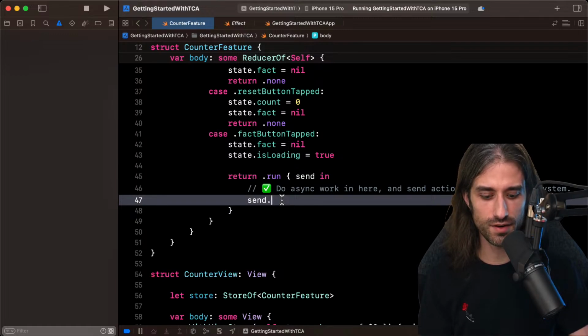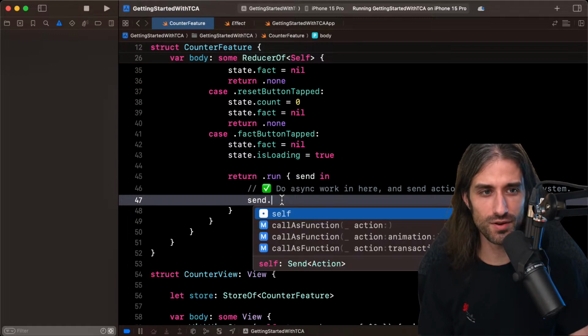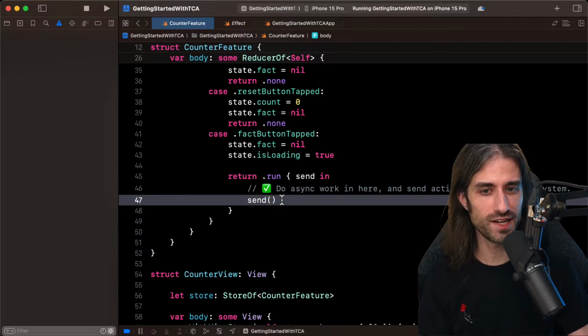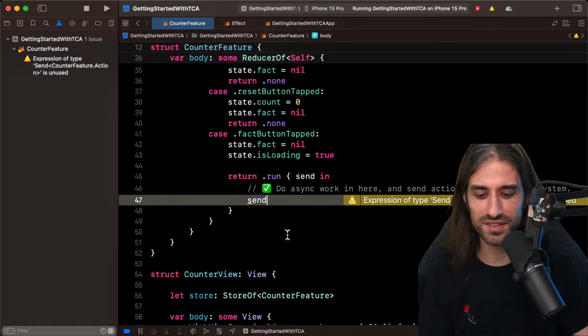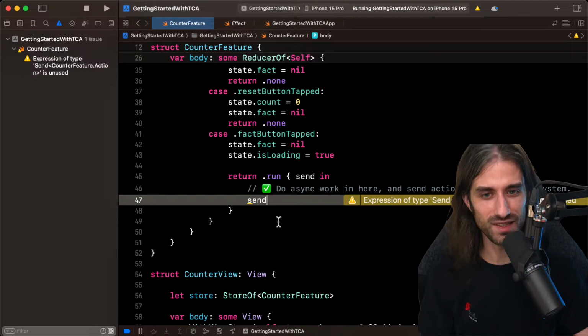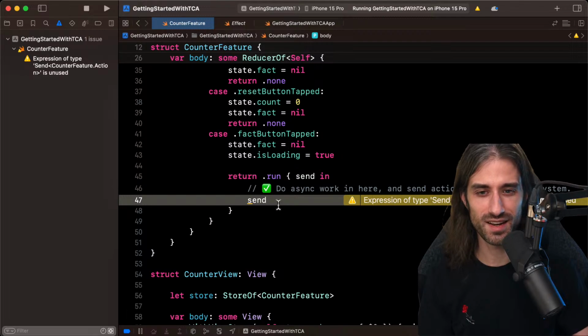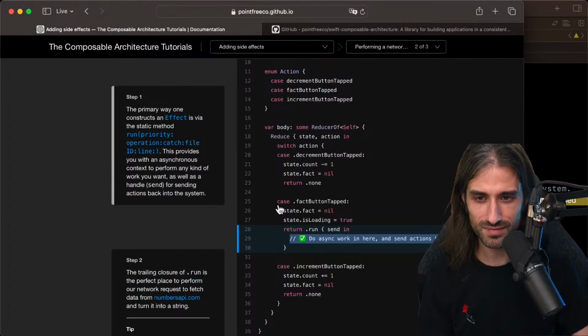So once again, if you've never used callAsFunction, I think I have a video on it on my channel. It's a nice feature of Swift that allows you to call an object, basically. So you can check out the video if you want. It's one of the very early videos, so hopefully you will see a big difference in quality with what I'm doing these days, but it does exist. Either it's a video I've done myself or it's one I've done with John Sundell back in the days.